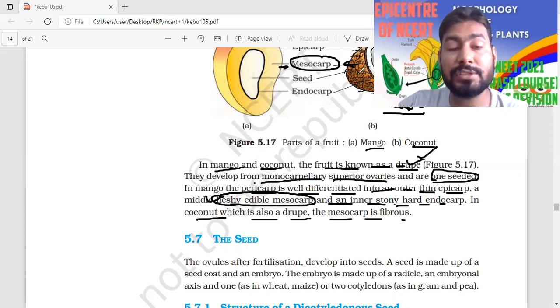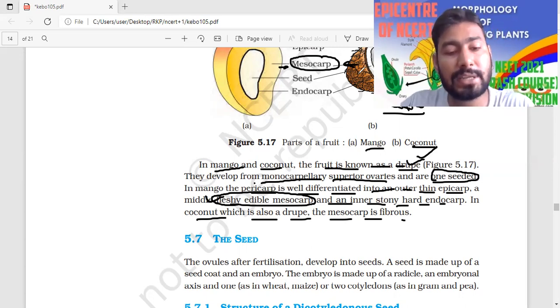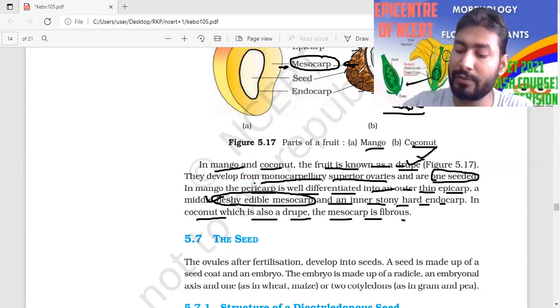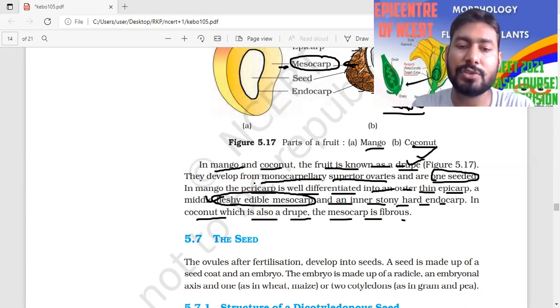So this is the story about fruit. We have to discuss placentation and fruit. In the next video lecture, I will talk about the seed, that is, the structure of monocot seed as well as dicot seed, and the classification of seed, how they have been classified. I think this is very helpful for you, and I went slowly so that your concept should be clear. Okay, so thank you.